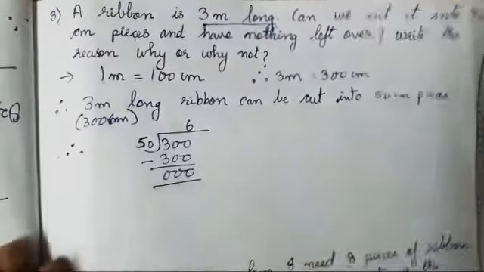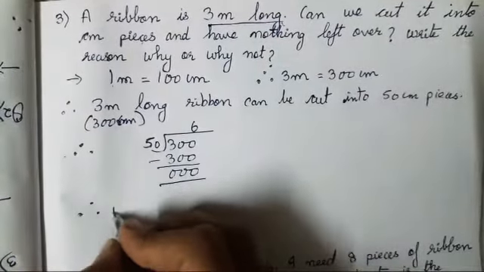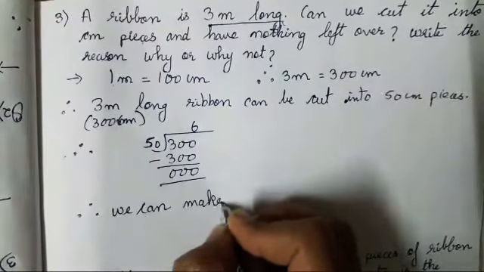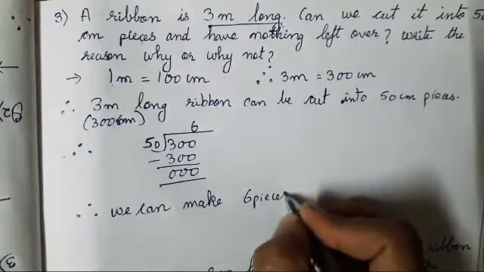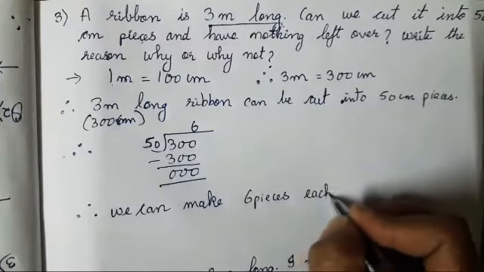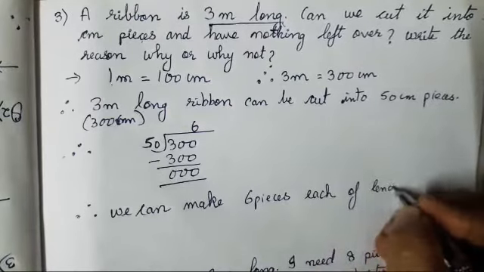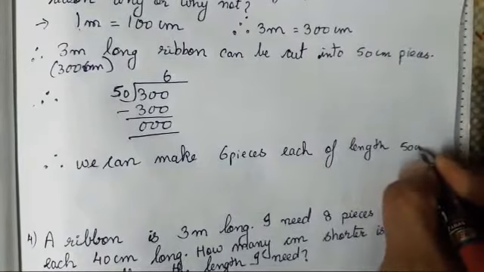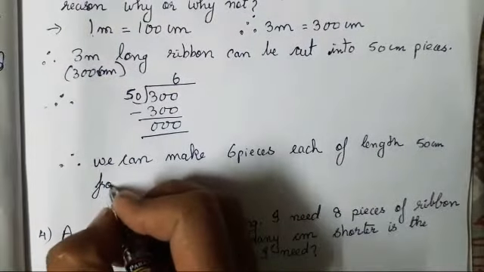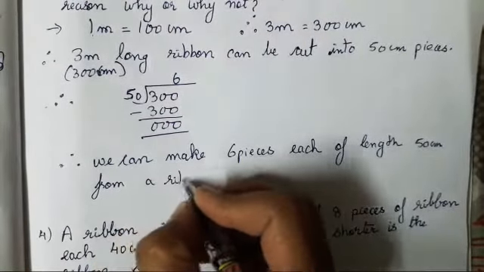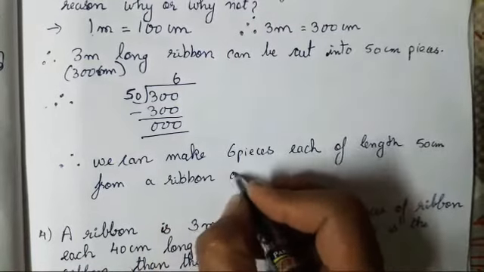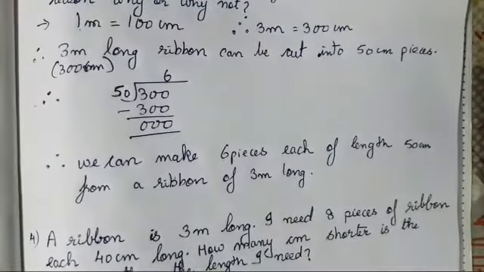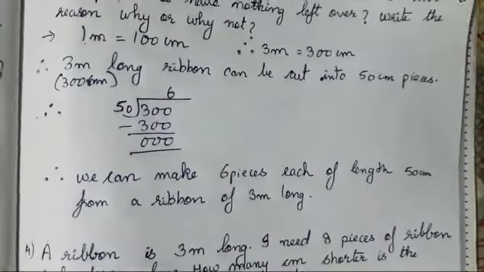So, how many pieces can we get? Therefore, we can make 6 pieces each of length 50 centimeter from a ribbon of 3 meter long. Got it, children? This is the conclusion that you all have to write, and it is a very easy sum.